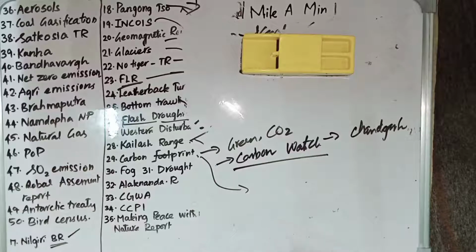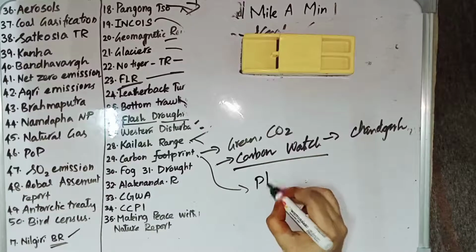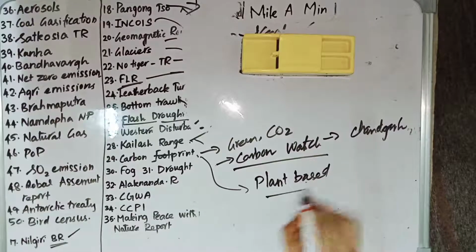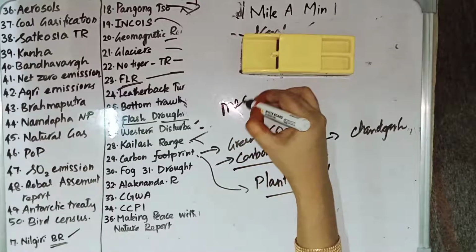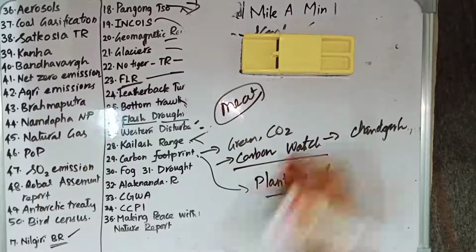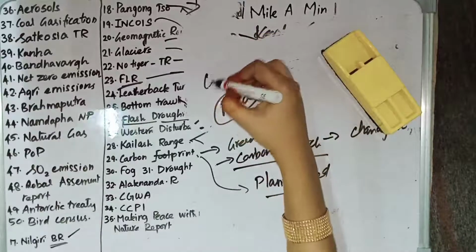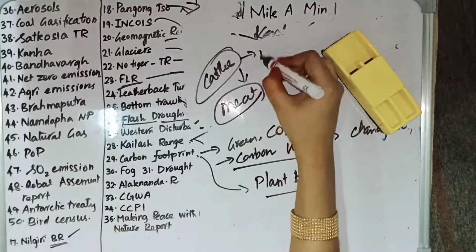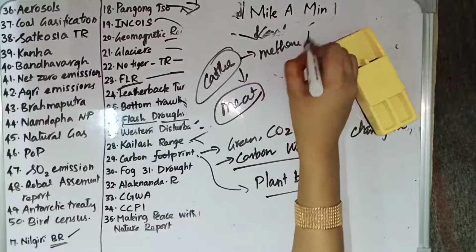There are certain ways in which we can reduce the carbon footprint. The first one is adopting a plant-based diet. What happens is, if we adopt a plant-based diet, then the amount of meat needed will reduce, and we need cattle to produce meat. So the amount of cattle will be reduced, and if the amount of cattle is reduced, then the methane will also be reduced.